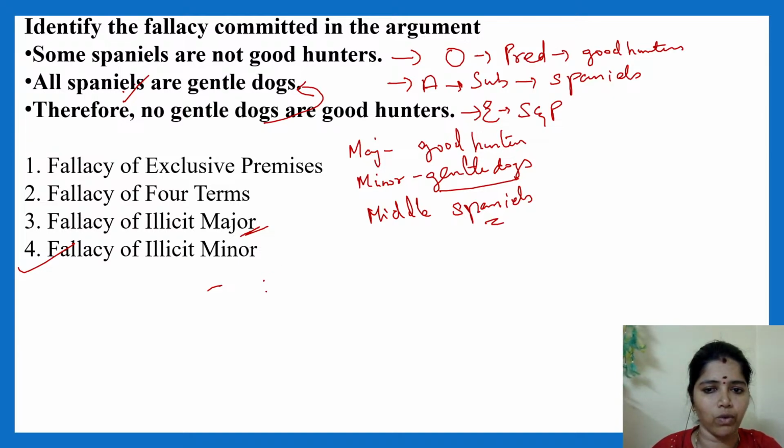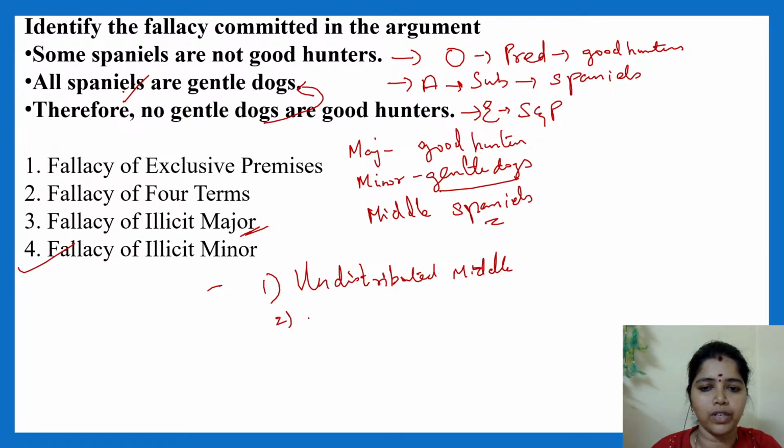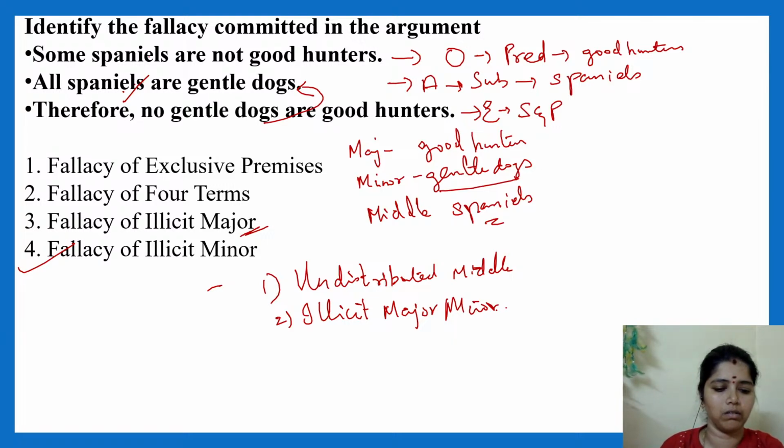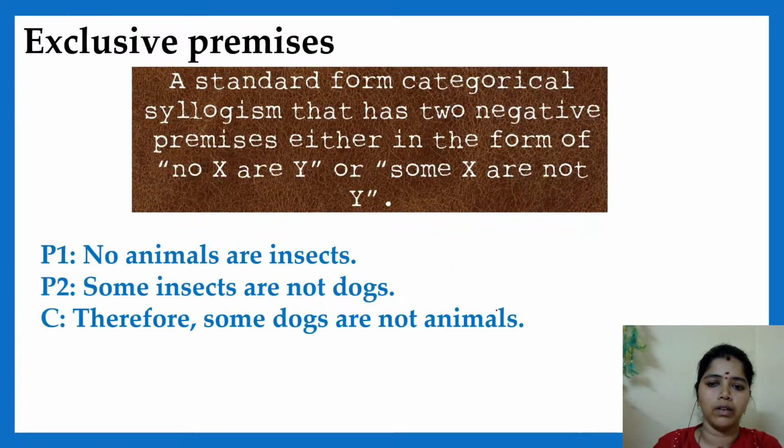So far we have seen what topics? We have seen undistributed middle, we have seen illicit major, and we have seen illicit minor. Yes, clear. Okay, right. Next we move to exclusive premises. Very easy. What do you mean by exclusive premises?